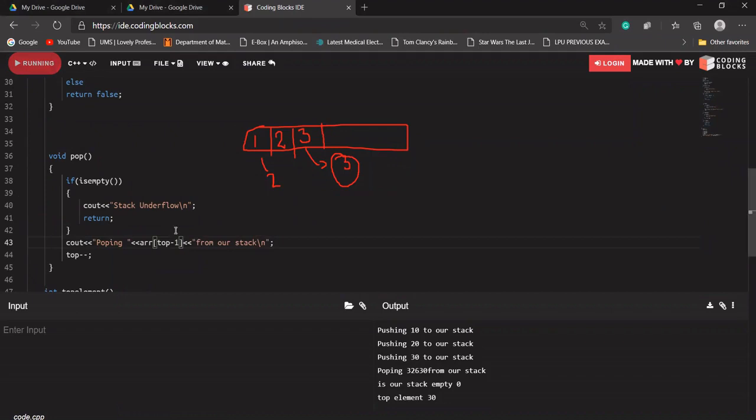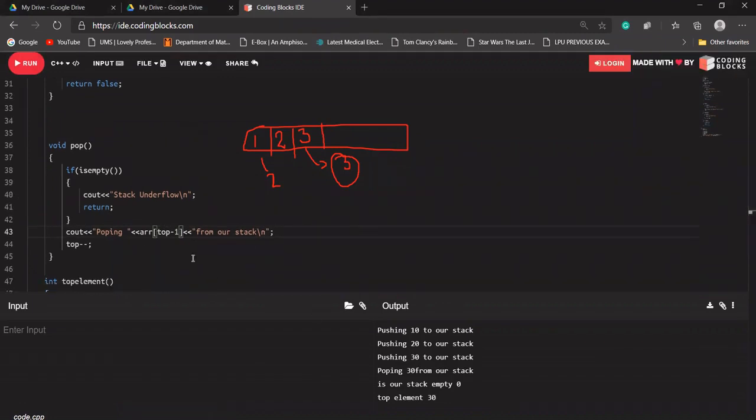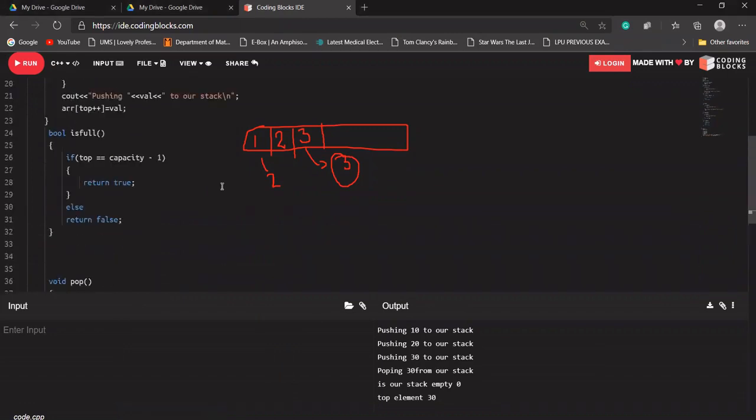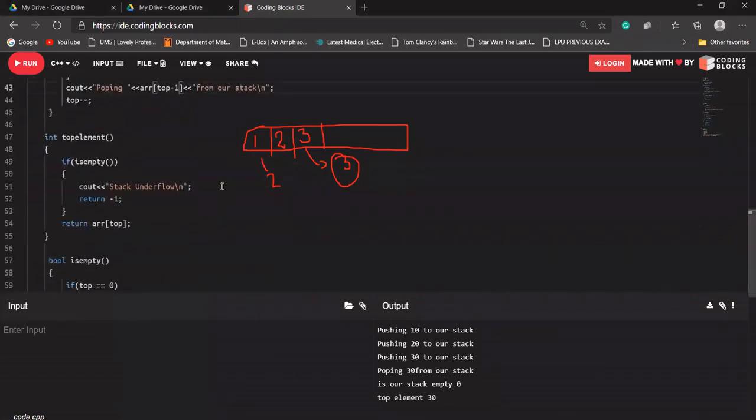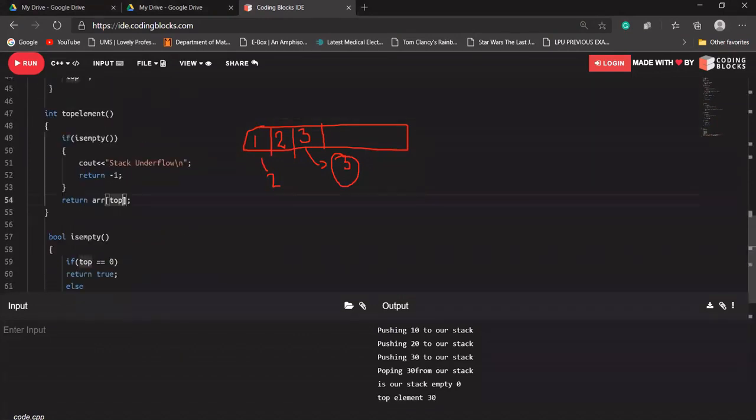Okay, let's see. Popping 30 from our stack, and still we are getting top element is 30. Why? Because in our top element function as well, we have to return top - 1. Is that fine with everyone? Why am I writing top - 1 here? Because top will be pointing to the next index, instead of this one. So I'm writing top - 1 here.